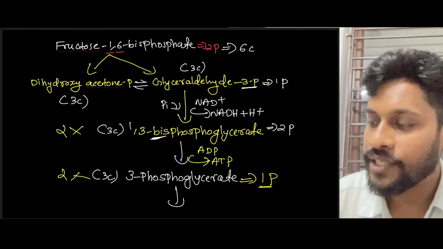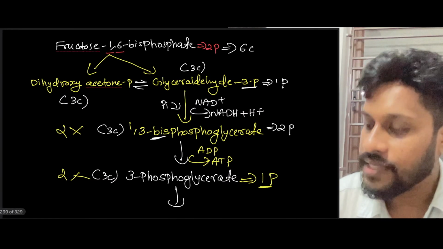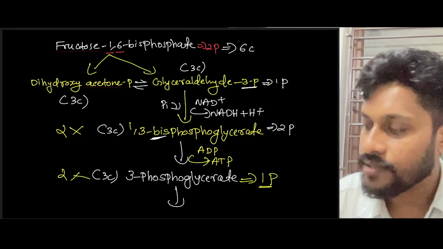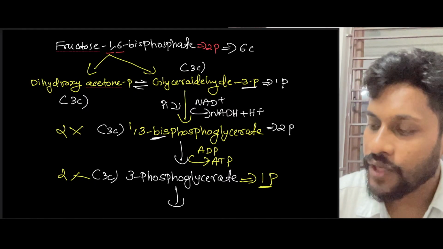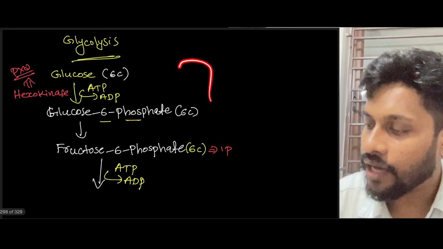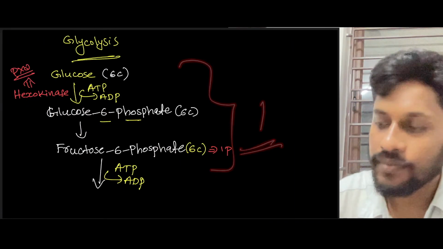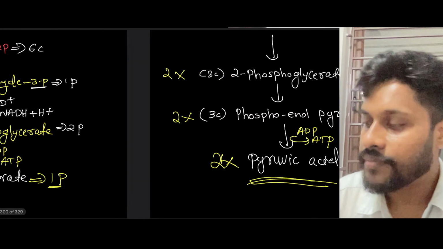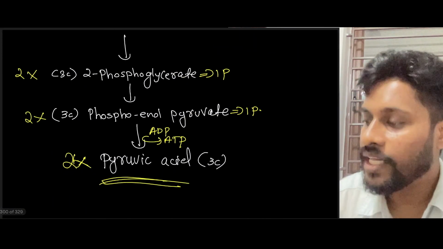So this is how it works. So when you take glycolysis, from here onward, there will be two cycles. But the upper part will have only one cycle. I hope it's clear. Now let me calculate the ATP, NADH and all.